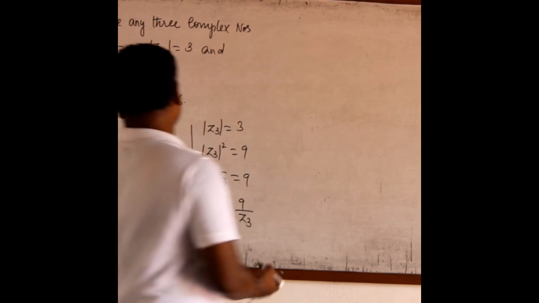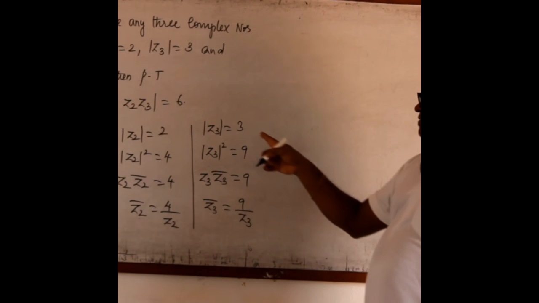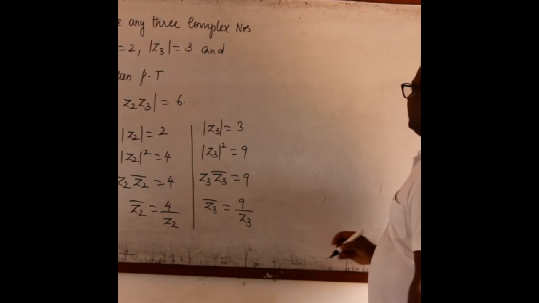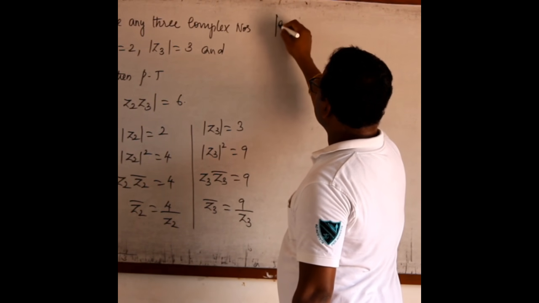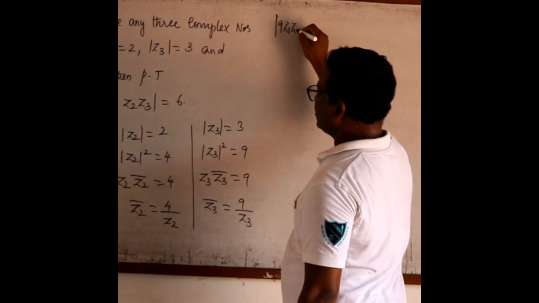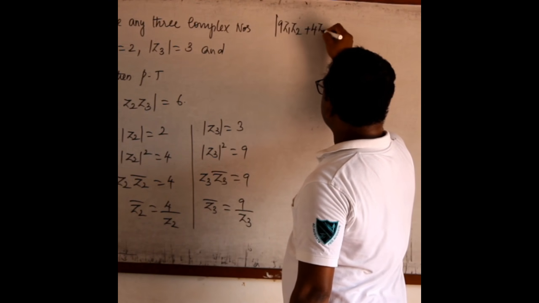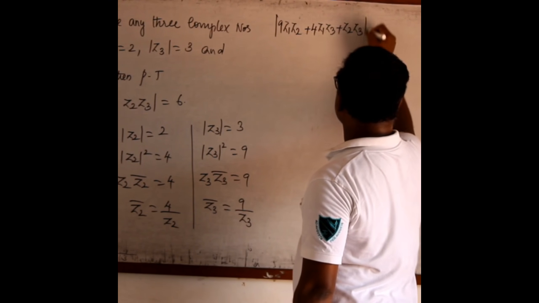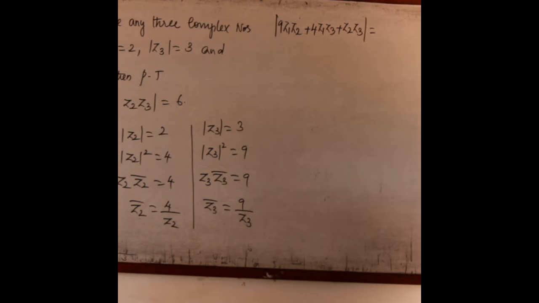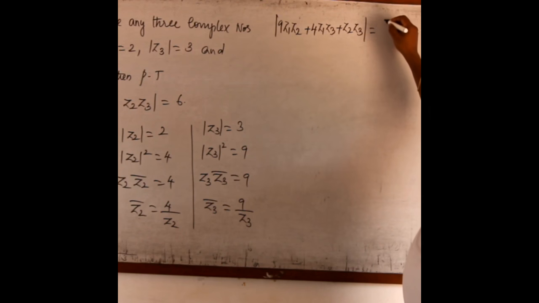Now I am having modulus of z values and also bar z values. Now let me find the result. Now take the question 9 z1 z2, 4 z1 z3, z2 z3. Shall I take z1, z2, z3 as a common term?